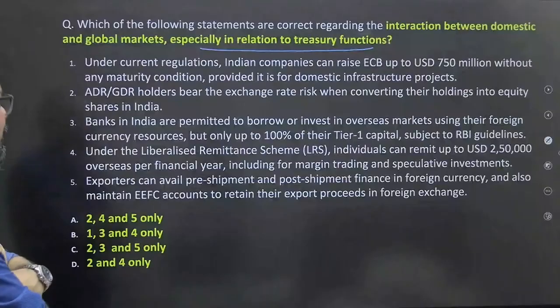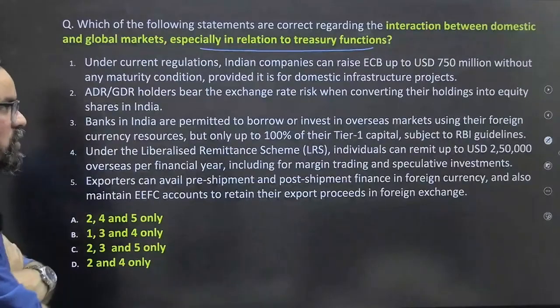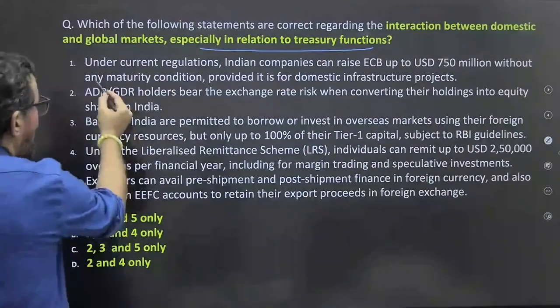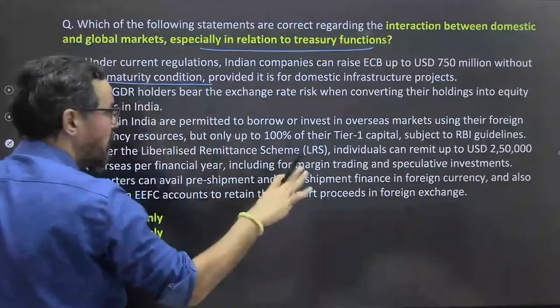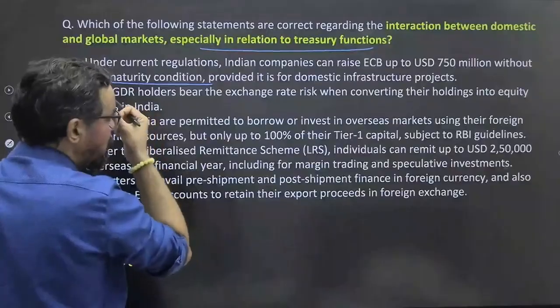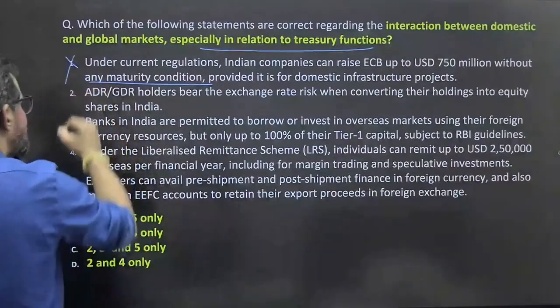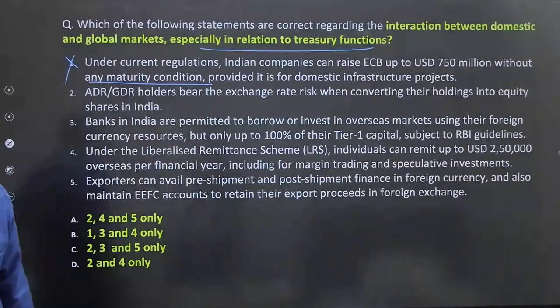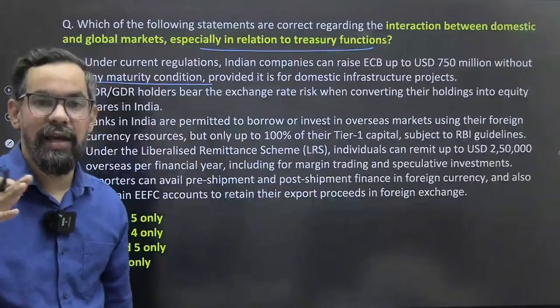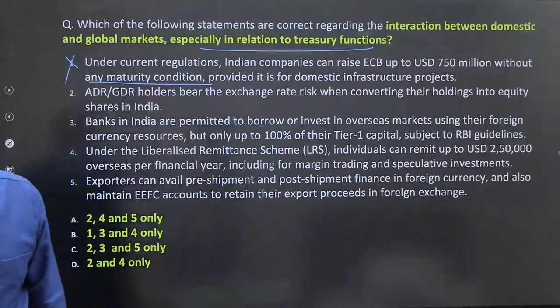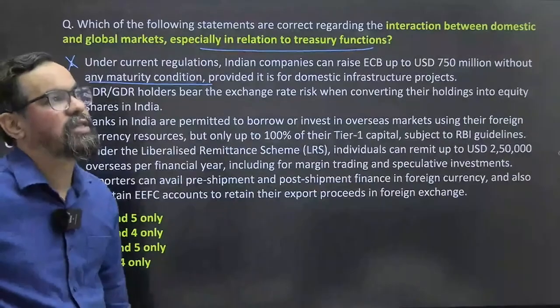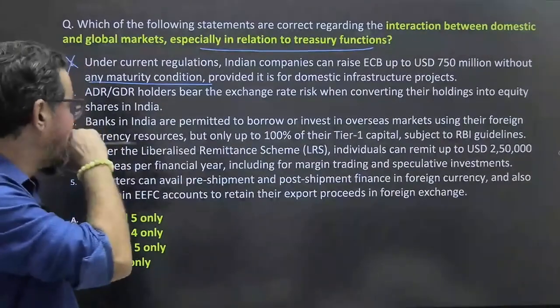Under current regulation, Indian companies can raise up to 750 million US dollar without any maturity condition. Without any maturity condition. There are maturity conditions provided for domestic infrastructure companies. For everyone, we have this one. If it is only an infrastructure project itself, then still we have the regulations. So we have 3 years, 10 years, the different ones. If it is a domestic infrastructure company, it should be 10 years, ठीक है.